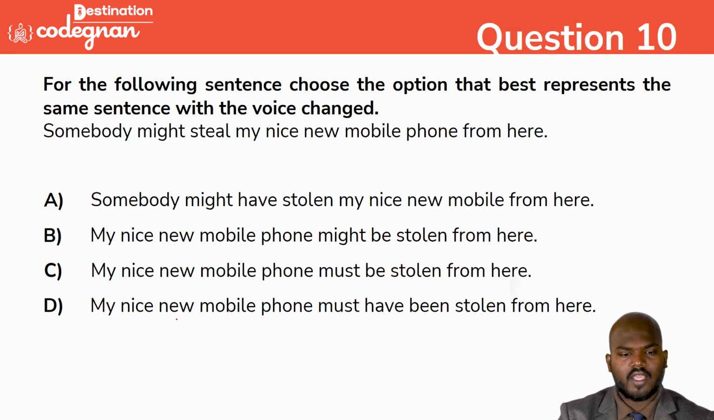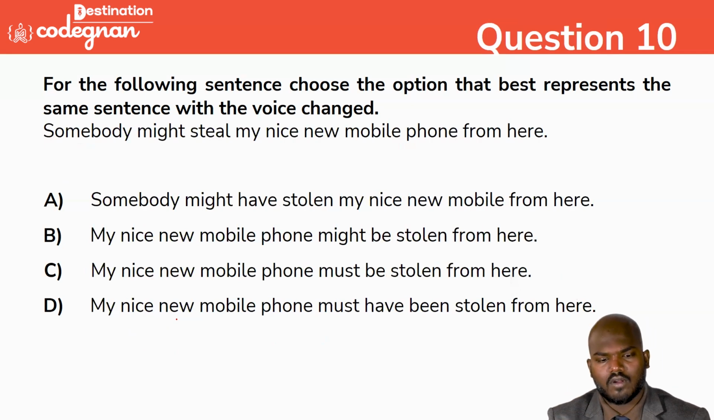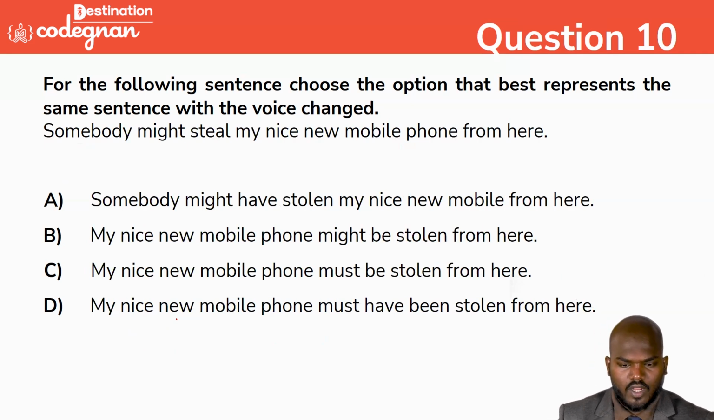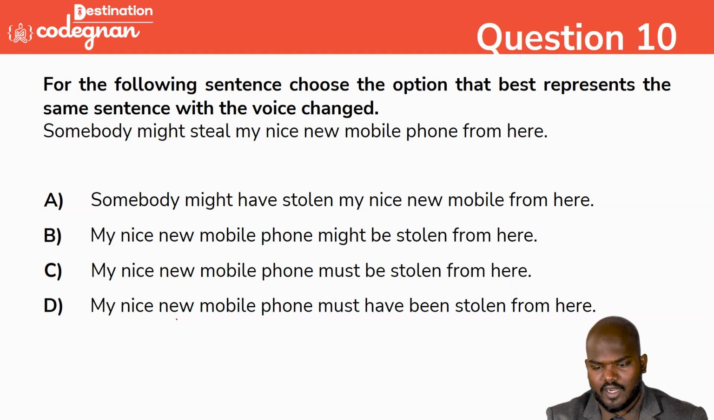You see this? Somebody might steal my nice new mobile phone from here. What would you say? You can mark it out here. That's a very important thing. Somebody might have stolen my nice new mobile from here. First of all, you need to understand what clue they have given in the question. We don't have any kind of clue.